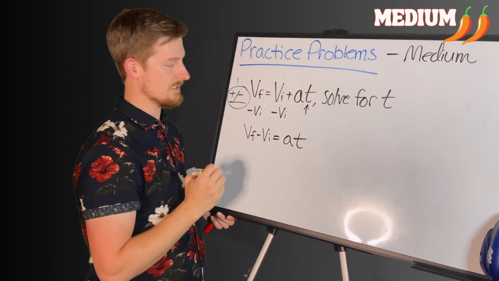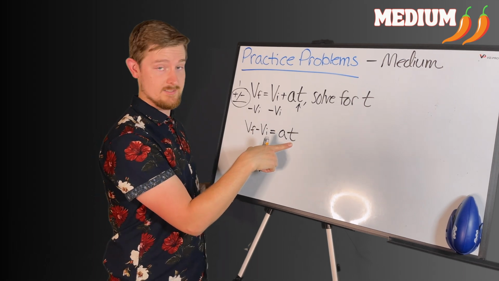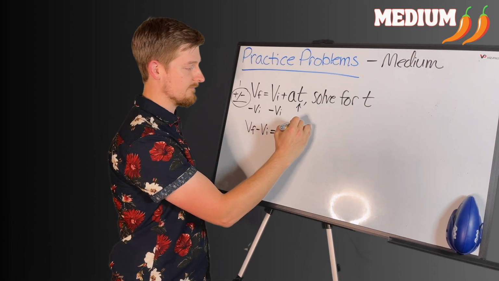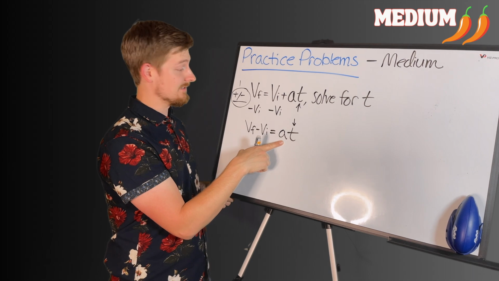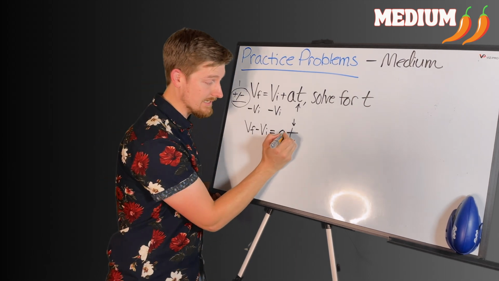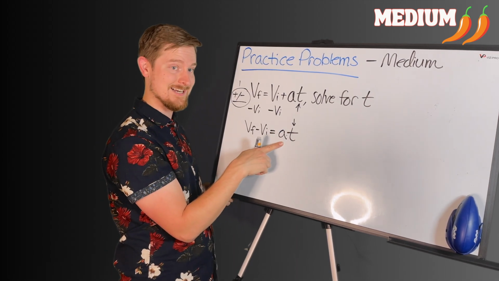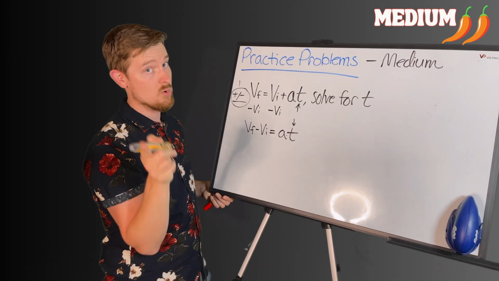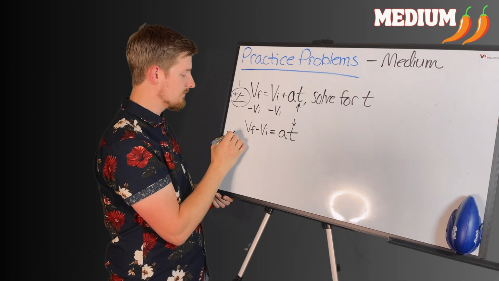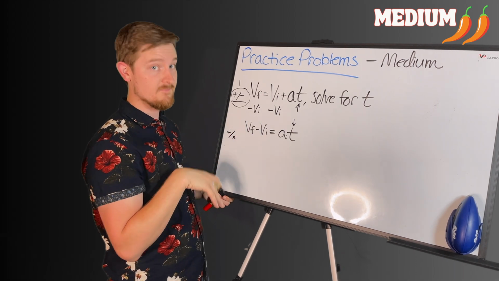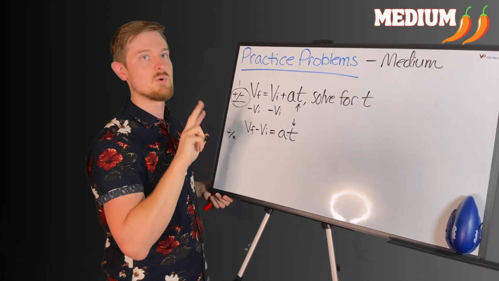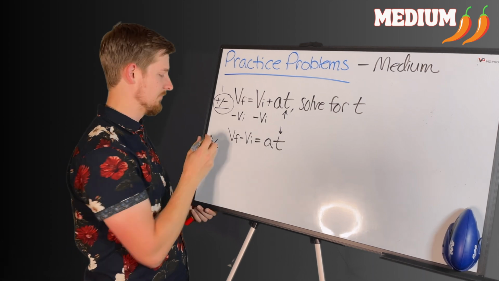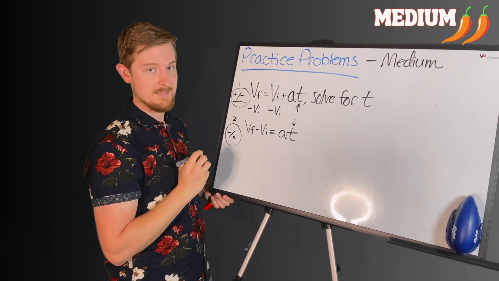A times T. At this point, we still want to solve for t. That's still what we're looking for. But we need to move this a to the other side. And we can see, again, there's a little hidden multiplication sign here, and we need to undo multiplication with division. Thinking back to order of operations, normally multiplication and division come before the addition and subtraction, but since we're following the opposite order of operation, this is going to be step 2 for us.